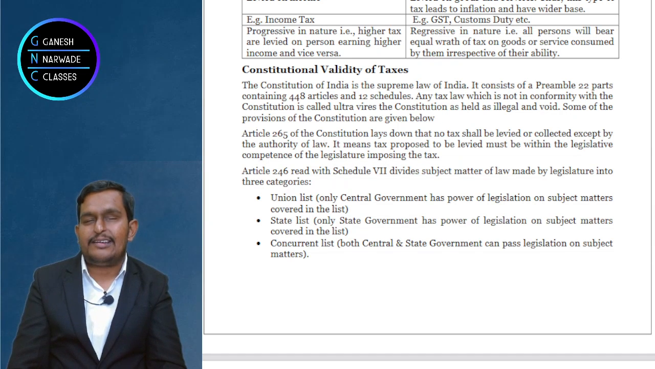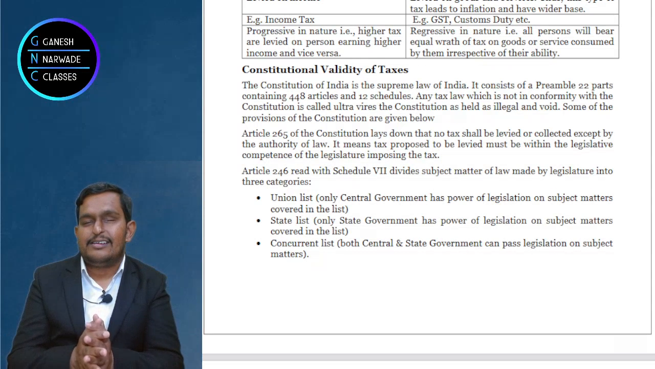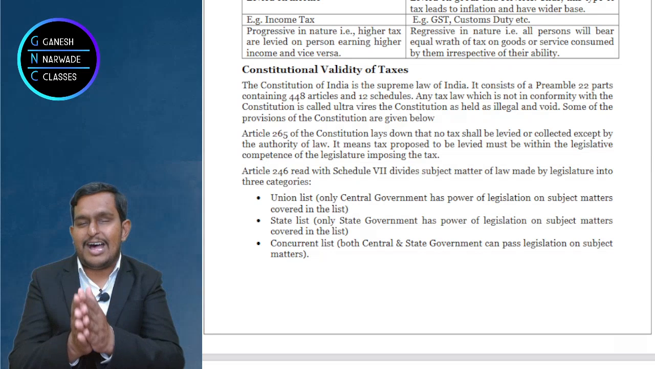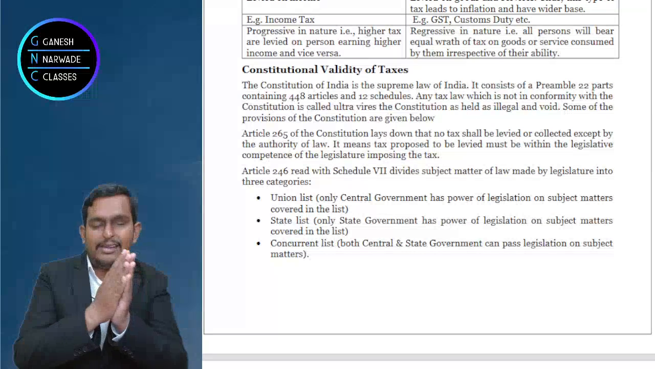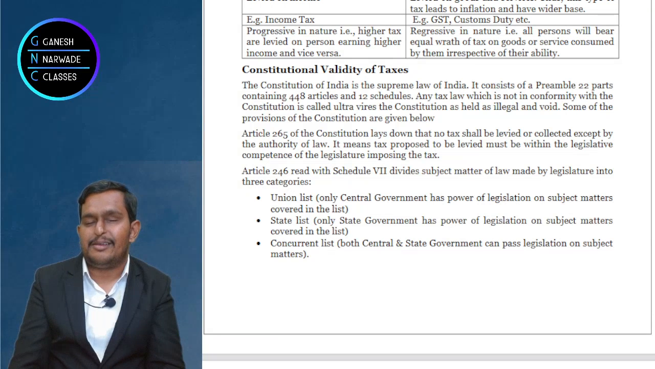The third one is the concurrent list. Forest and education are covered under the concurrent list. Both the governments can take action on the items in the concurrent list. Presently, in GST also, the central and state governments together are levying the taxes. Half of the tax will go to the central government and the balance half will go to the state government in GST. More we'll discuss in GST classes.